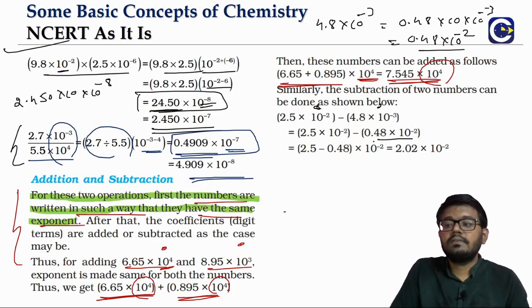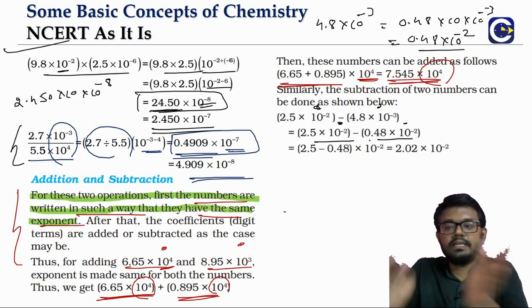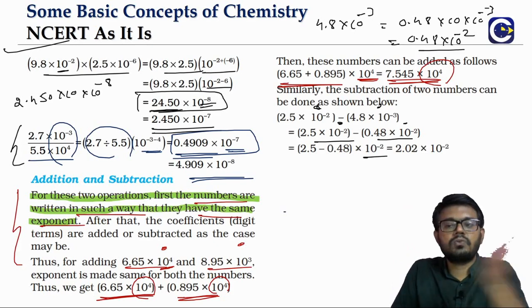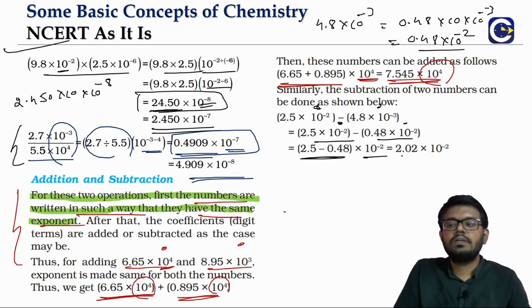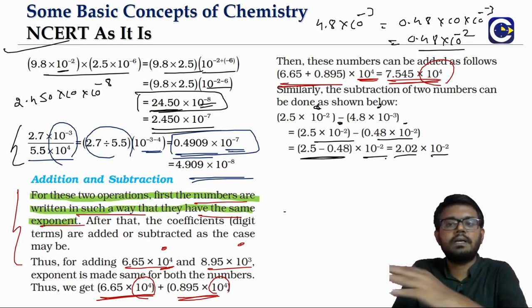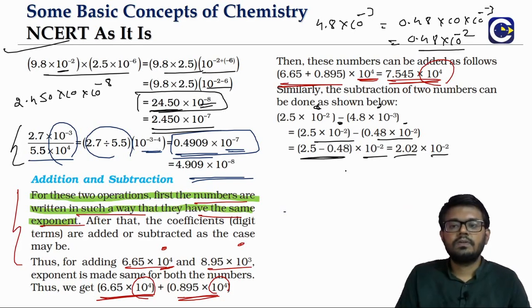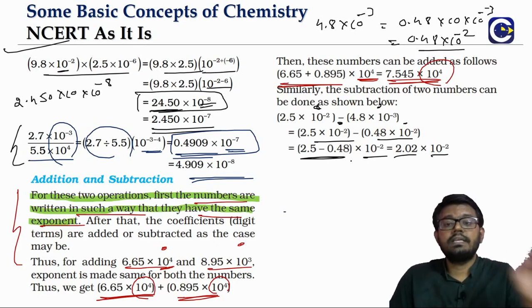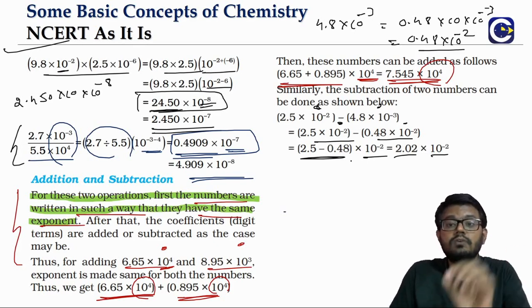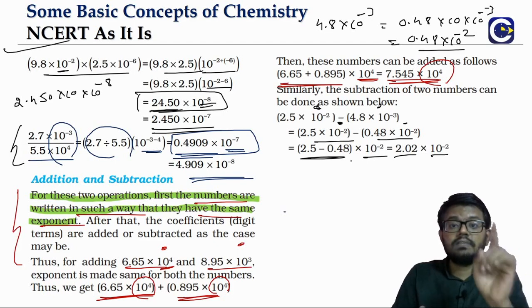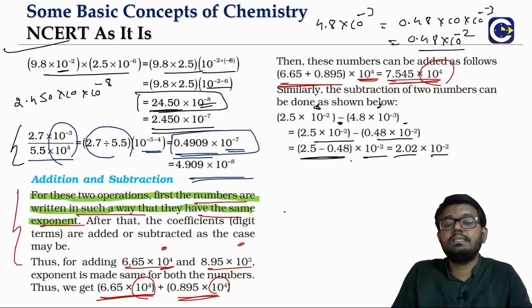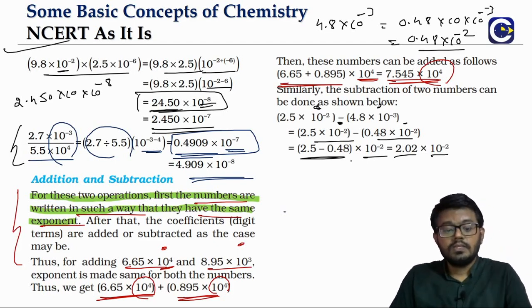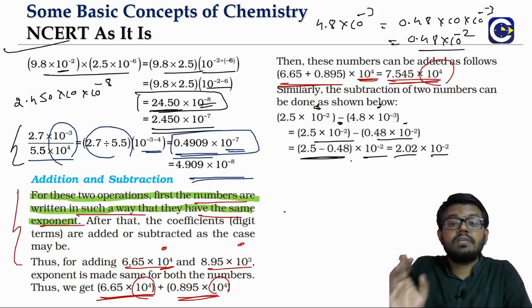So look at this, we have made both the exponent parts the same, 10 power minus 2, 10 power minus 2. Now you see, like the way we did it, take 10 power minus 2 common. What is there? 2.5 minus 0.48. What is this? 2.02 will come, and the exponent part is as it is. So this is the approach. So for addition and subtraction, first we have to adjust the numbers to have the same exponent, then the addition and subtraction will be easy for us. So this is how we will deal with the numbers which are there in the scientific notation.